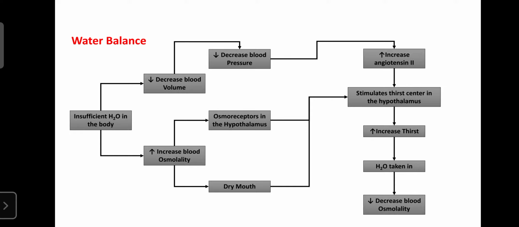So, water balance. Already you learned in the urinary system in HAP how the water is balanced. So who is involved? The RAS system and osmoreceptors or thirst receptors are involved in the regulation of water balance. Simply, here we can overlook the water balance.